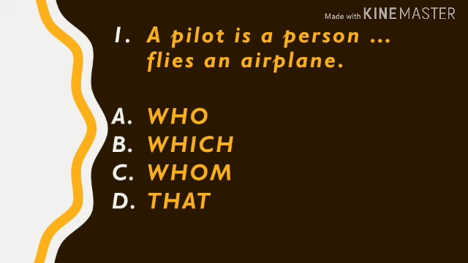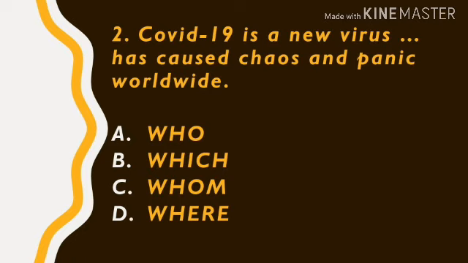And now it's time for the exercises, everyone. Number 1. A pilot is a person blah blah blah flies an airplane. What's the answer? Is it who, which, whom, or that? Can you guess? Well, the answer is A, who. Now, number 2. COVID-19 is a new virus, blah blah blah, has caused chaos and panic worldwide. What's the answer? Well, the answer is B.